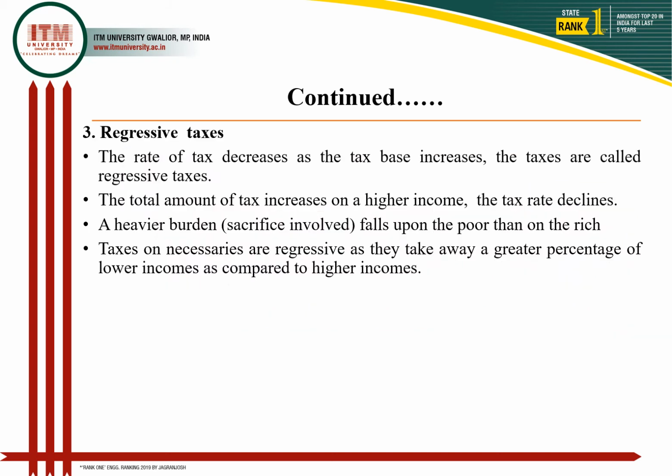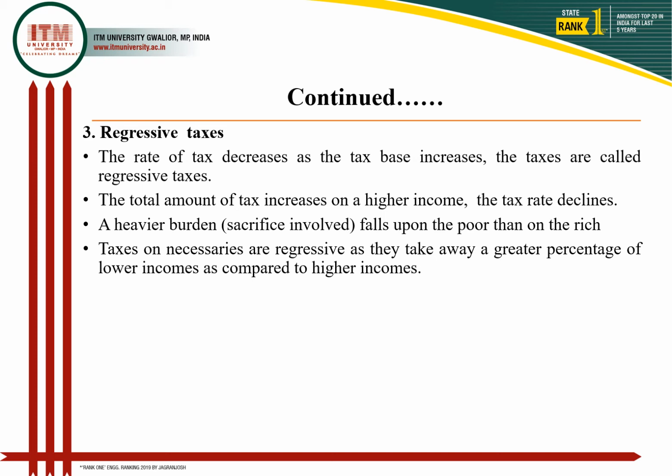Another one is the regressive tax, and this tax decreases as the tax base increases. So it is very clear that the tax rate is going to decrease as the tax base increases, right? In this case, those who have higher income will have to pay relatively less tax because of the decline in tax rate, right? So this decline is responsible for reducing the total tax burden.